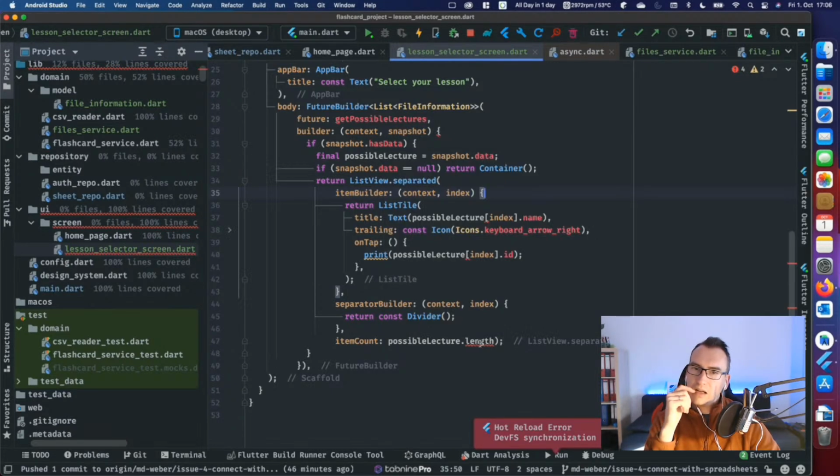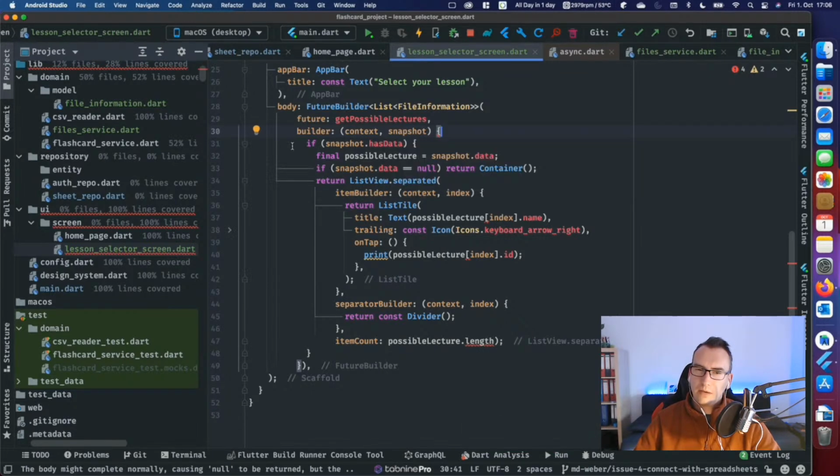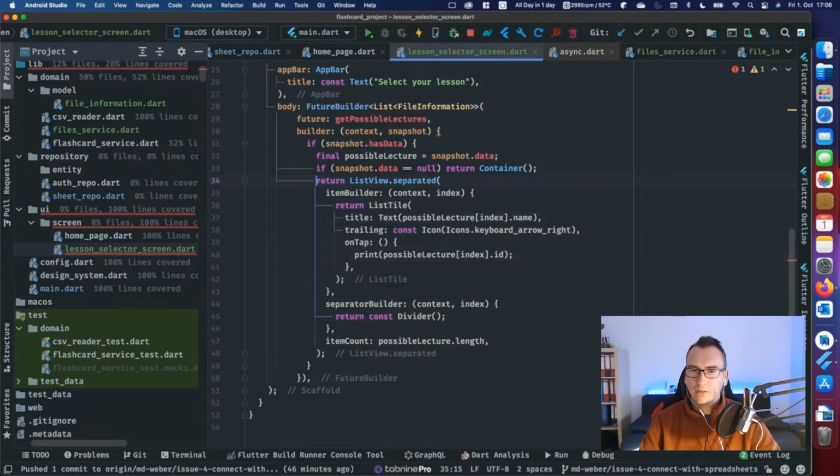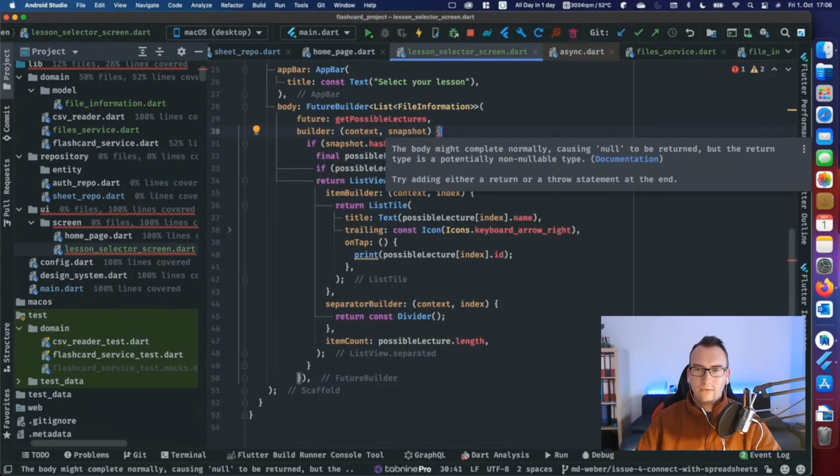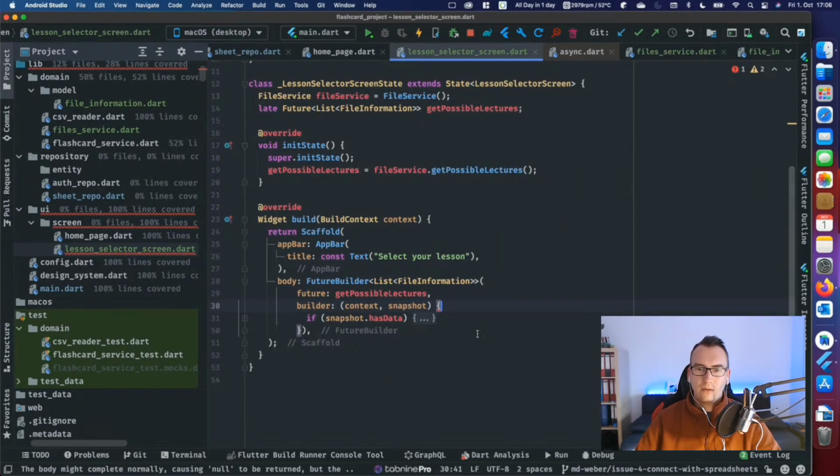I could make it a null check, but I'm a bit confused because I would say if this is the builder, yeah, we do that in a second. If this is the if statement and it is part of here, then this should be actually happy with that snapshot data thing. But maybe I have to check this one, not the other one. Yeah, better. Okay. So we have to check the variable instead of the snapshot data. But you saw already this one is red. And the reason is, well, we return nothing if nothing is inside.